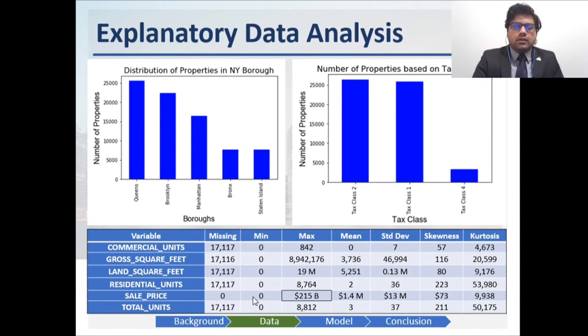Now the next point of focus here is the zero minimum value for the sales price, with no missing values. You may be surprised why the sales price is zero. There is a logical explanation for that. The explanation provided by the data provider is that these are apartments which changed ownership without any exchange of currency, or these apartments were put up for listing but could not be sold, and they do not have any registered user. So for the purpose of analysis, we are not going to use these records.